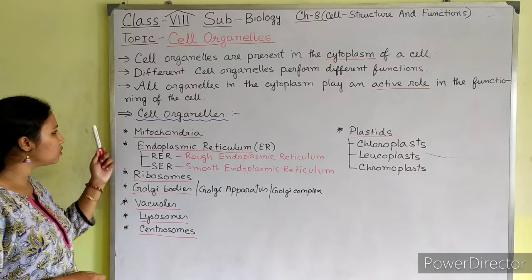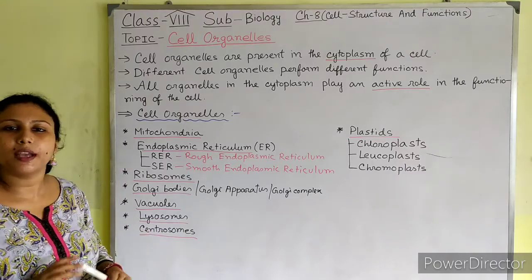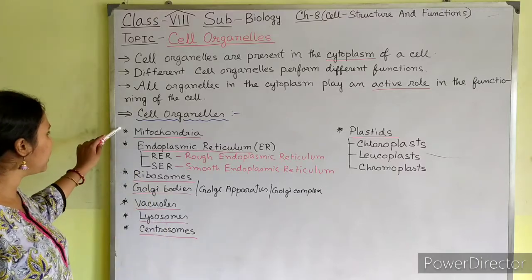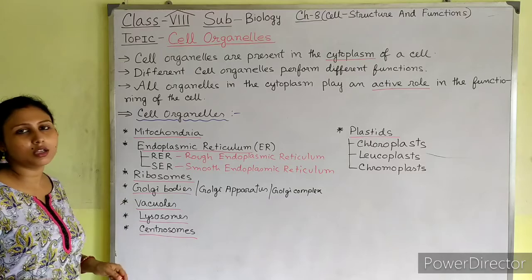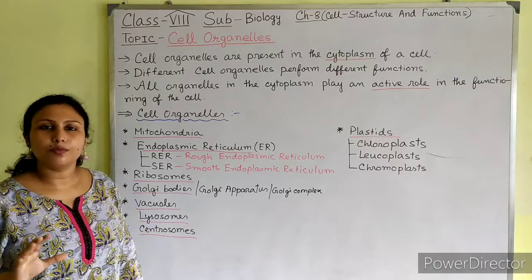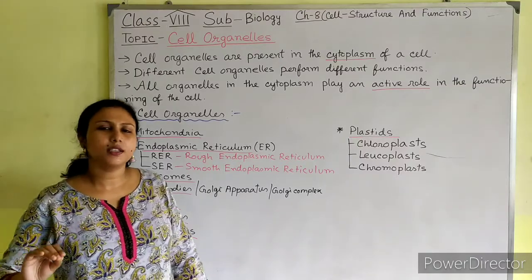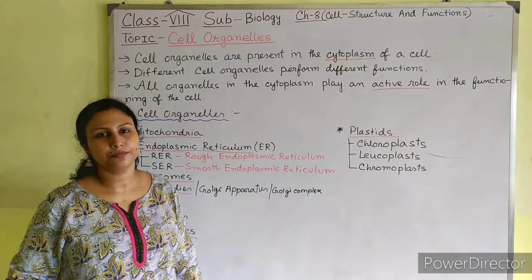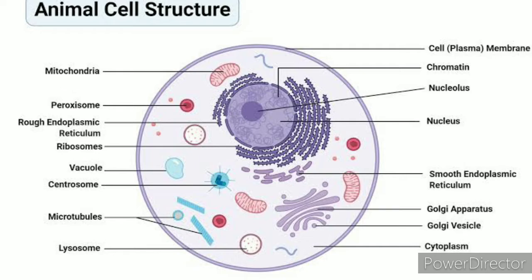So students, I will show you the structure of a typical animal cell and of a typical plant cell, and I will go on explaining about each cell organelle which is labeled in the diagram. You can see in the diagram. So all of you observe the diagrams carefully, properly see the labelings and properly listen to my explanation. This diagram shows the structure of an animal cell. Students, you observe the labelings properly, which I am telling you one by one.